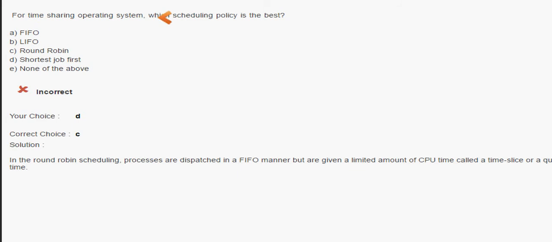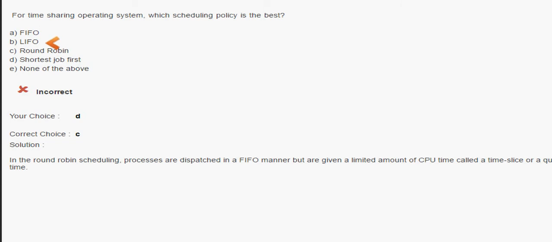For a time sharing operating system, which scheduling policy is the best? Okay, we are talking about the time sharing operating system. We have multiple different operating systems, like the batch processing operating system, but we are talking about time sharing here. There is a difference between batch processing and time sharing, completely different. Both of them are completely different. So the question is, for a time sharing operating system, which scheduling policy is the best?